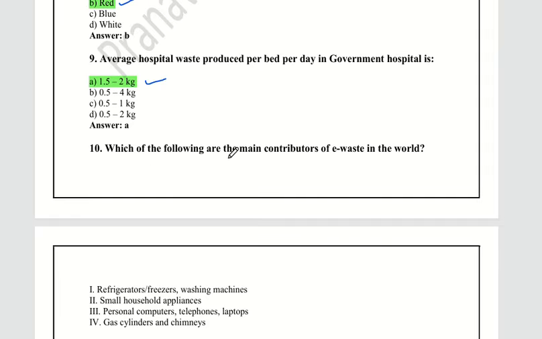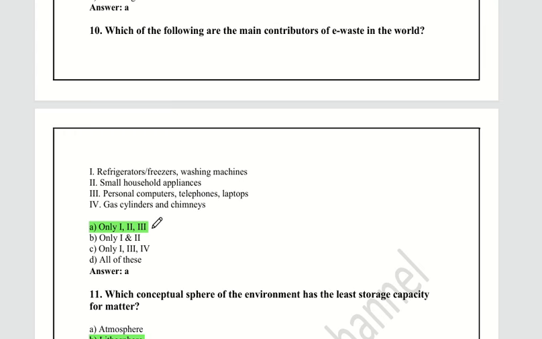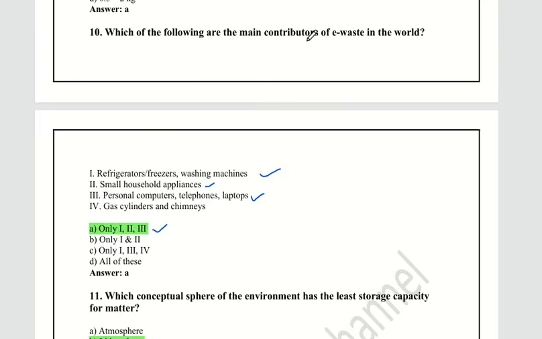Which of the following are the main contributors of e-waste in the world? Here are the options. Option 3 is the right option. That is refrigerators, freezers, washing machines. Then the second one: small household appliances and personal computers, telephones, laptops. These are the contributors of e-waste in the world.